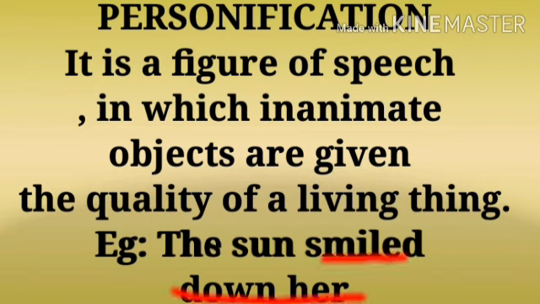Example, the sun smiled down at her. Check the sentence. The sun is smiling at her. Sun, is it a human being to smile? Sun is an inanimate object, right? But here, the sun is given the human attribute of smiling. So when such human quality is given to inanimate objects, we call it personification.